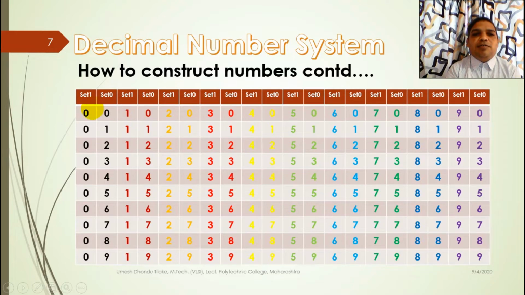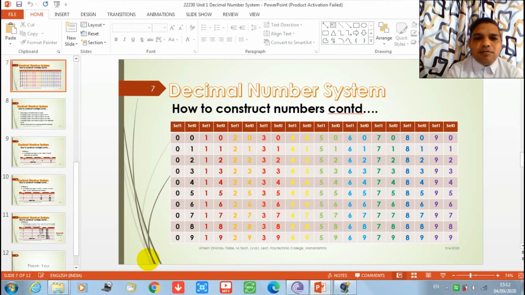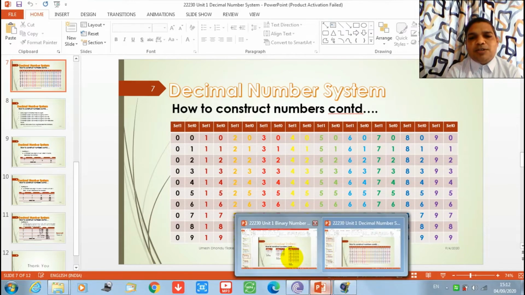The next digit from 0, that is 1, I have used and kept constant until the last digit I have used over here. So the same concept we can apply in the binary number system.